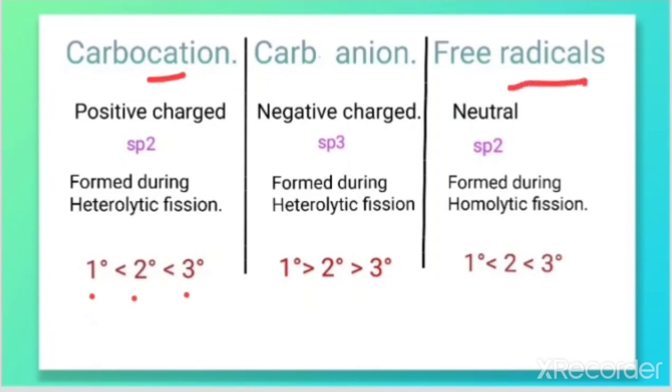Similarly, for free radicals also, 3 degree is more stable than 2 degree than 1 degree. But in the case of carbanion, 1 degree is more stable than 2 degree than 3 degree. So these are very simple differentiations, and the questions also come from these.